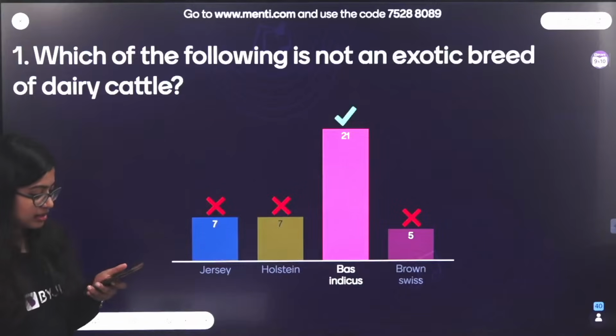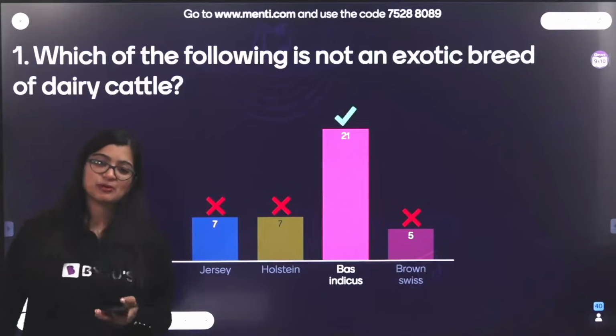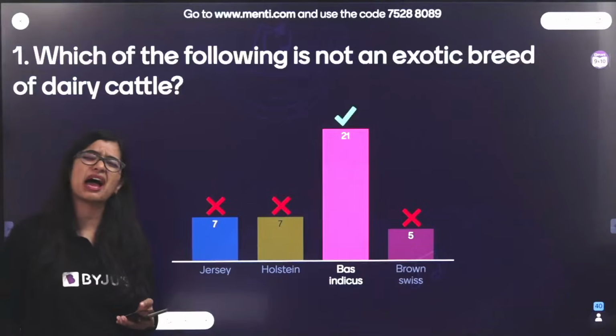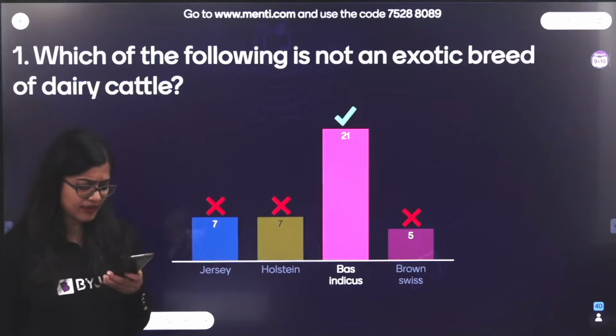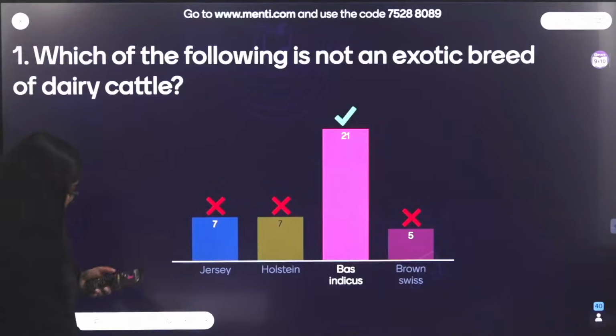Yes, all right. Shivan says, ma'am, I don't remember. That's because in animal husbandry, everybody was like, ma'am, now time for Menti. But it's okay. See, this is how you learn. So very, very important. Let's go to the next question.